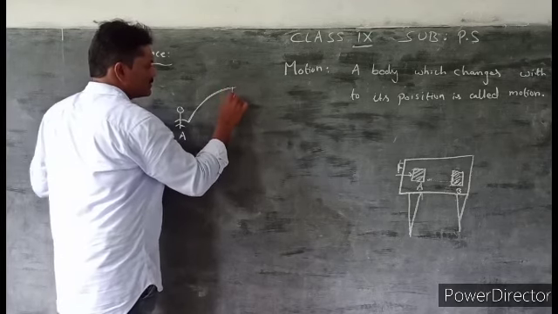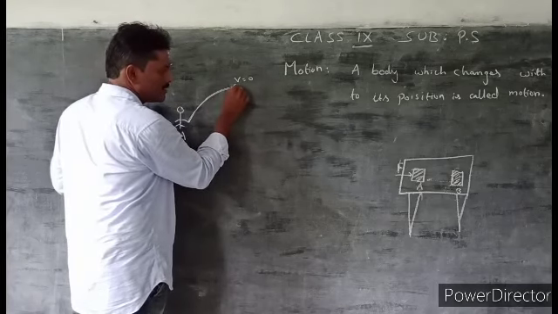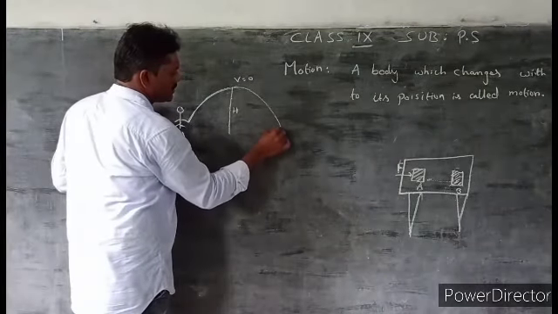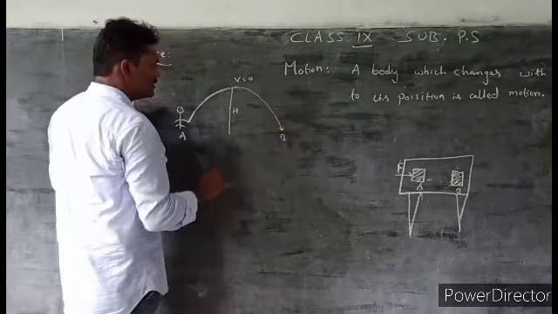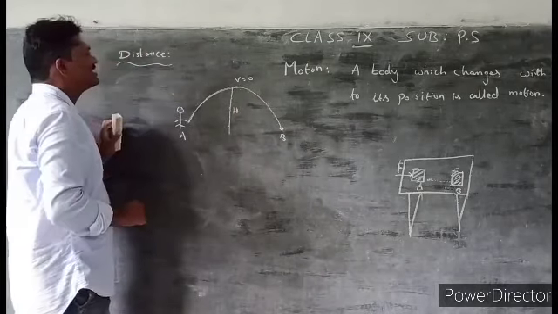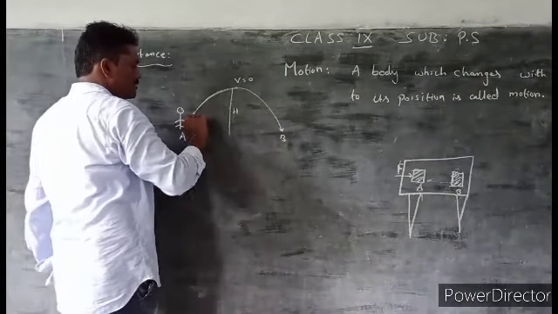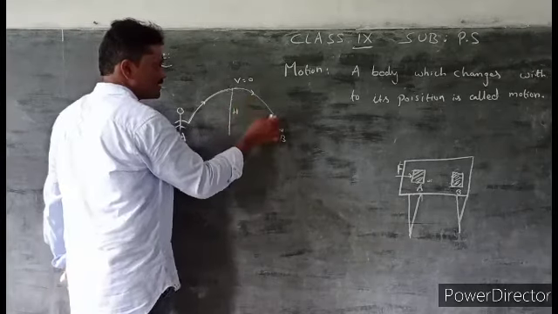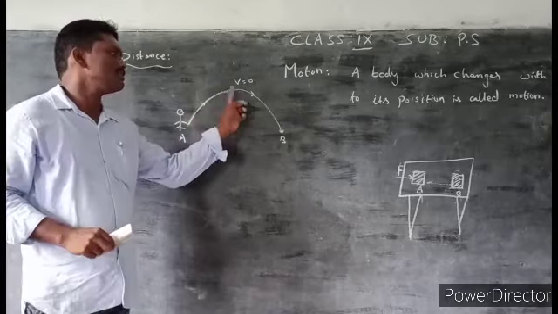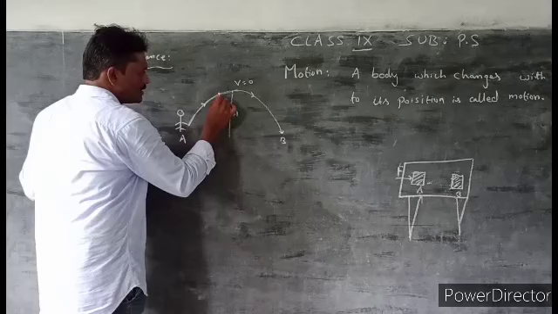At the maximum height, the final velocity of the body is v equal to 0. Again, in the return journey, the ball reaches point D. Here, the long length covered by the body is known as distance.